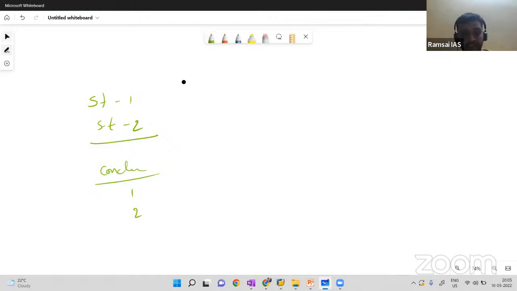By using Venn diagrams we can solve syllogisms in a simple way, with no complexity if you follow this method. The basics for the next 3 minutes will be very important for you. I'll repeat twice, don't worry.